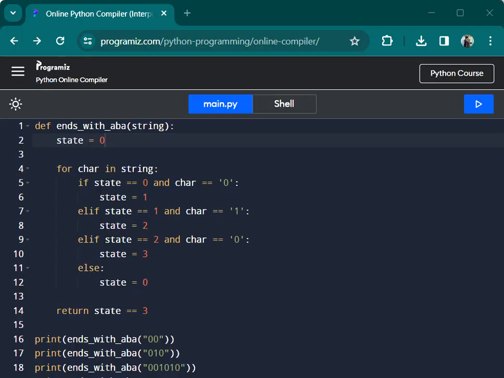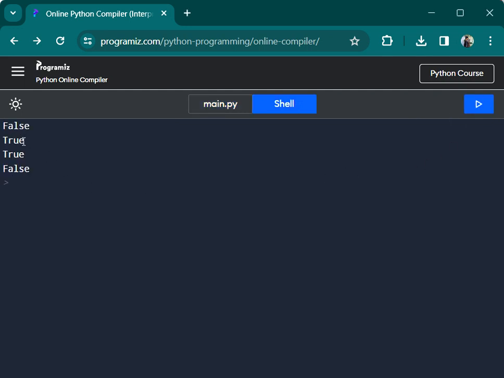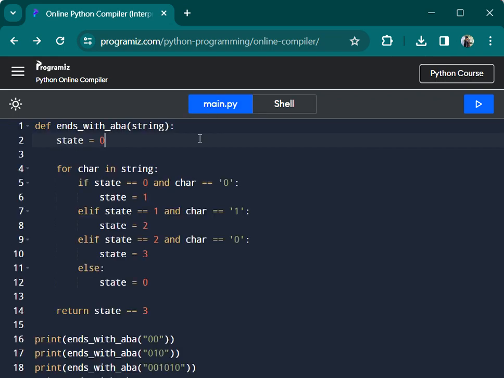So this is our Python code, and it will show whether the finite automata machine is working correctly or not. When you run this code, it will show false, true, true, false. So our string is 00. It means it will not end with 010, so it will return false. The next one will return true because our string is ending with 010, and this string is also working.